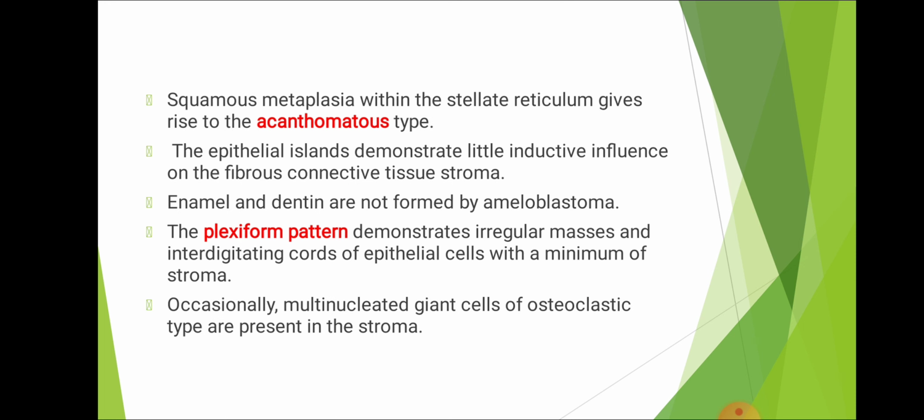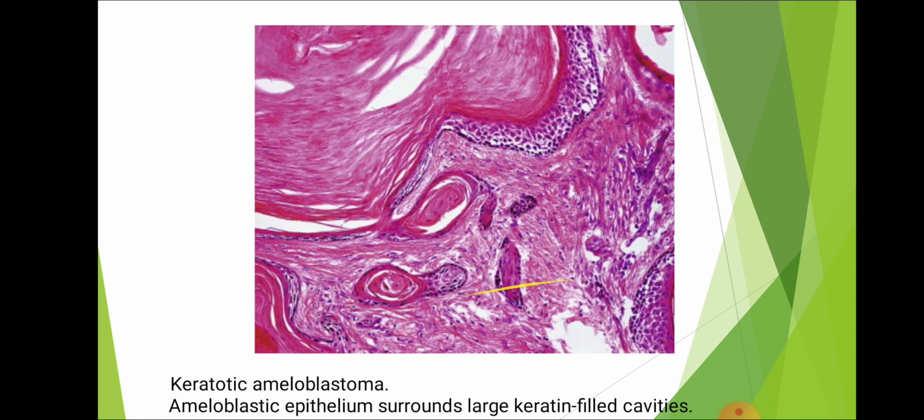Squamous metaplasia within the stellate reticulum gives rise to the acanthomatous type. The epithelial islands demonstrate little inductive influence on the fibrous connective tissue stroma. Enamel and dentin are not formed by ameloblastoma. The plexiform pattern demonstrates irregular masses and interdigitating cords of epithelial cells with a minimum of stroma. Occasionally, multinucleate giant cells of osteoclastic type are present in the stroma.